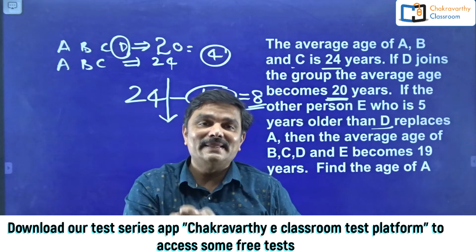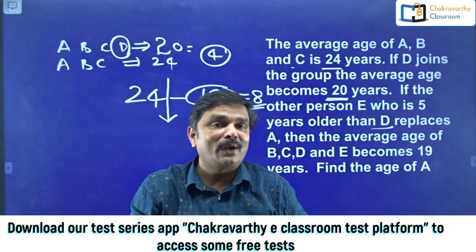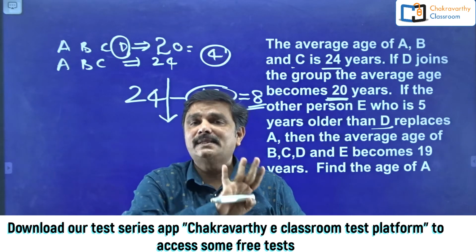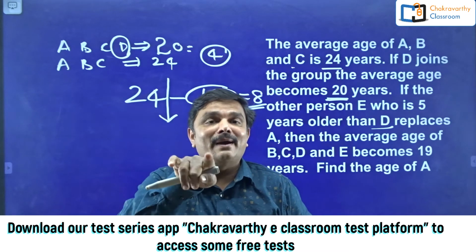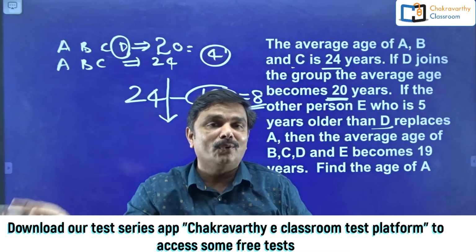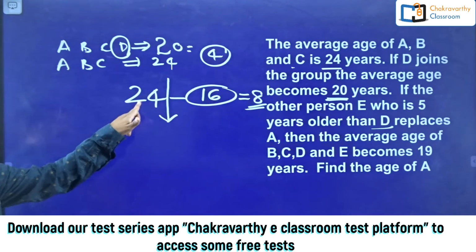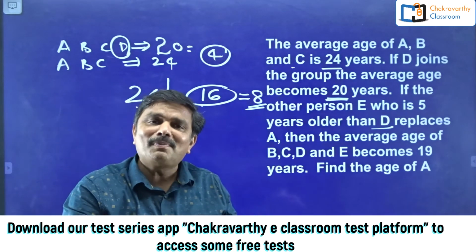How much less than 24? Because of D's inclusion, all the 4 persons' average age has been reduced by 4 years. In total 4 into 4, 16 years. Now D's age will be 24 minus 16. Directly this is 8 years. As simple as this one.